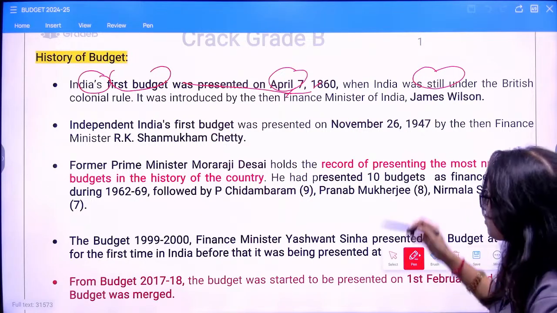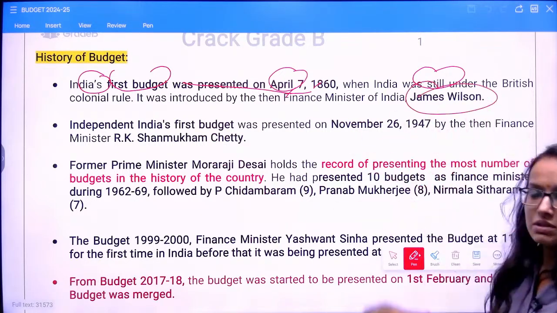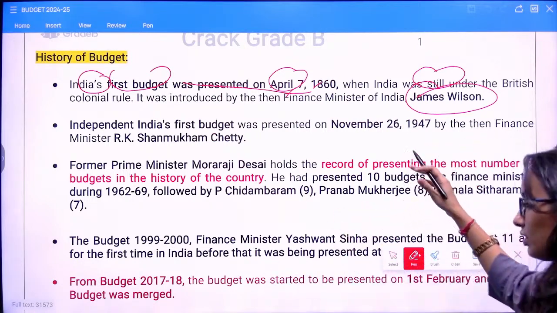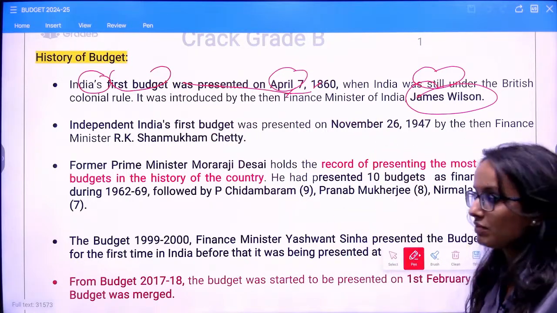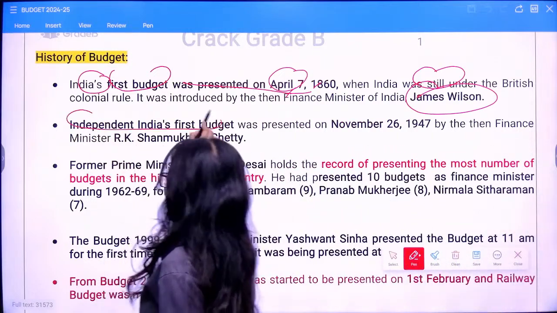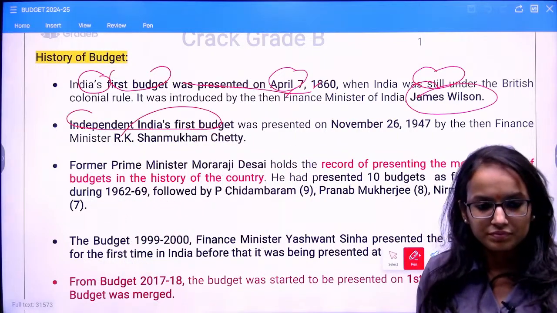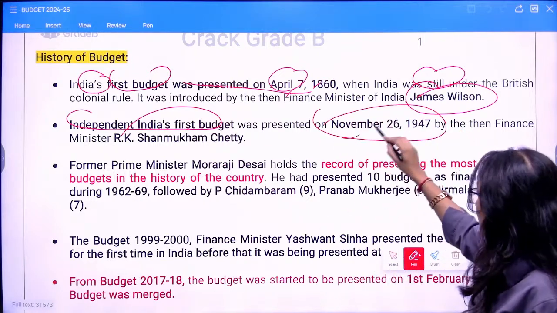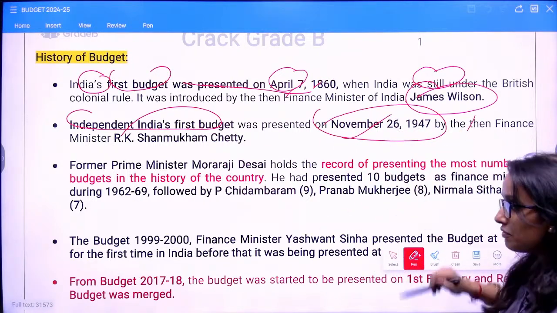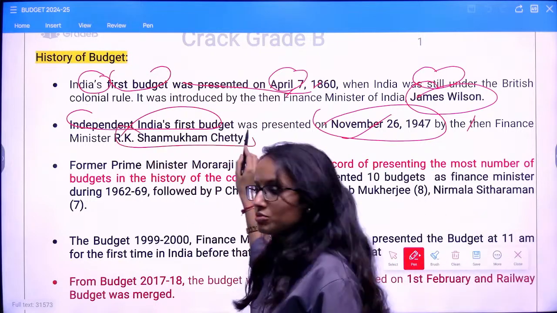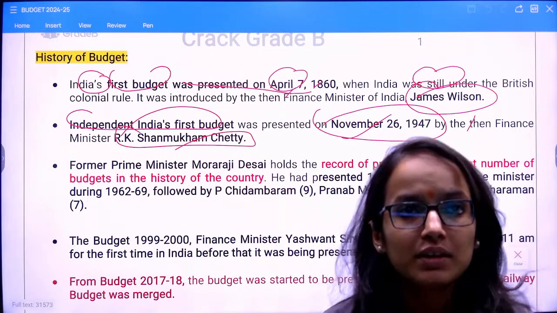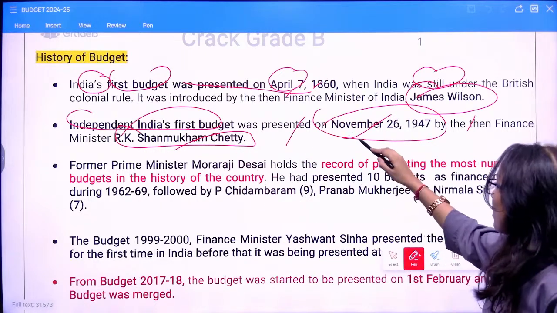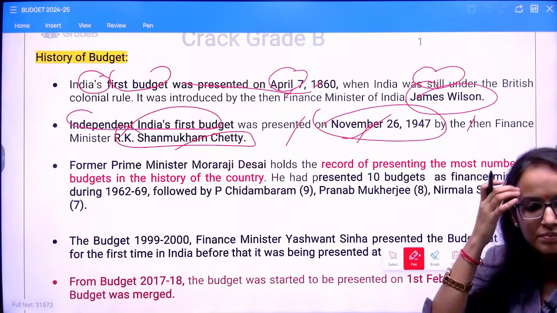It was introduced by then Finance Minister James Wilson. Remember this: 7th April 1860 by James Wilson. Independent India's first budget was presented on November 26, 1947 by then Finance Minister R.K. Shanmukham Shetty. So remember this fact.